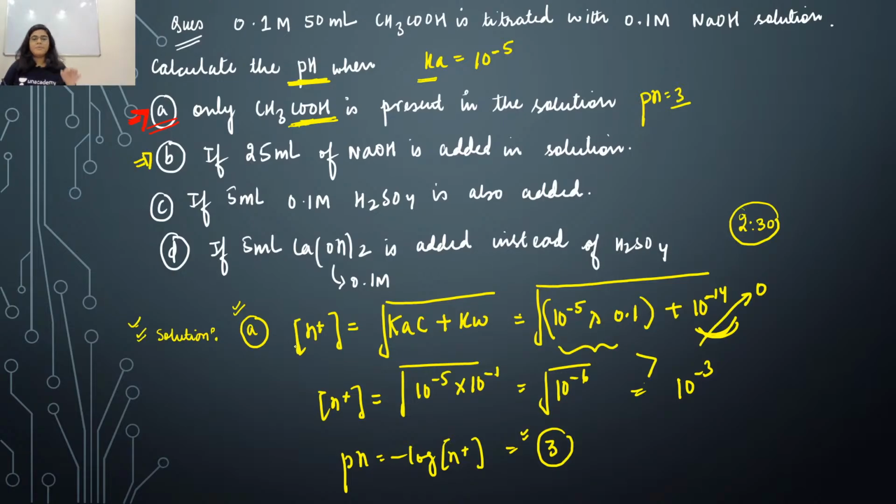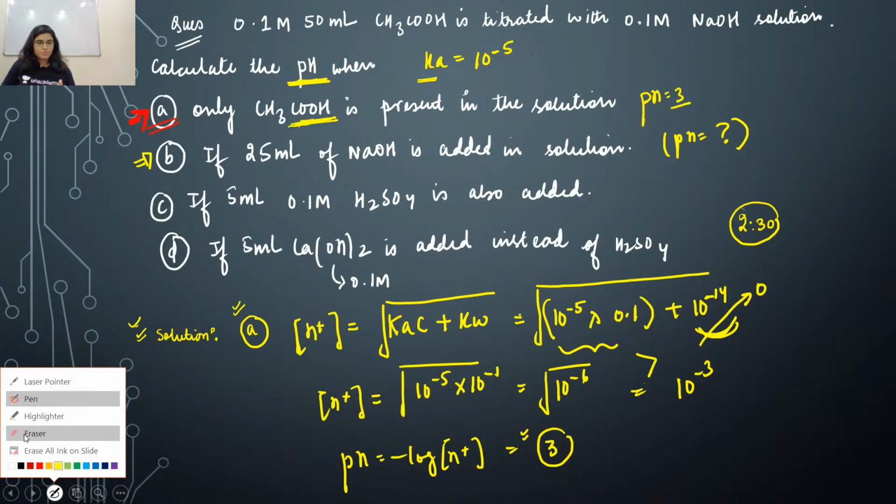Now you have to solve option number B. Quickly solve option number B. And what is option number B saying? If 25 ml of NaOH is added in the medium, you have to find out the pH now. You can calculate this directly also. So you have to find out the pH if 25 ml of NaOH is added in the solution. Quickly everyone do this question and tell your answers in the comment section.